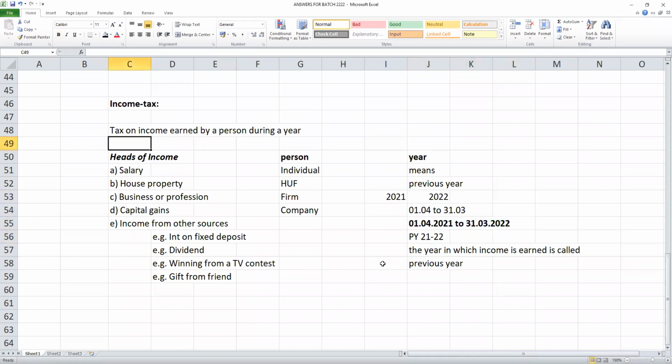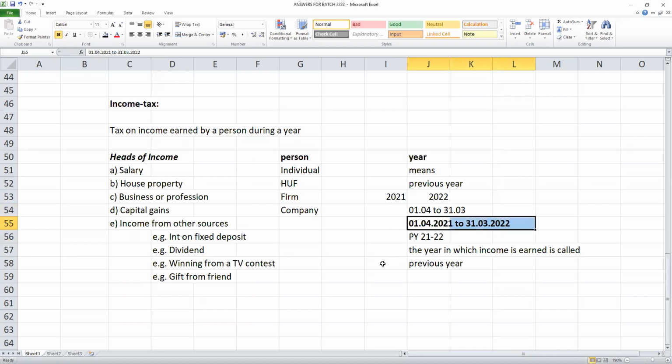So what is income tax? It is tax on income earned by a person during a year. Year means previous year. This is a term, a definition. Previous year is a total of 12 months. The year in which you earn income is called the previous year. For your coming examination in June, and also for the next December exam, this is the year. Based on this year only, 21-22, starting from 1st of April 21.